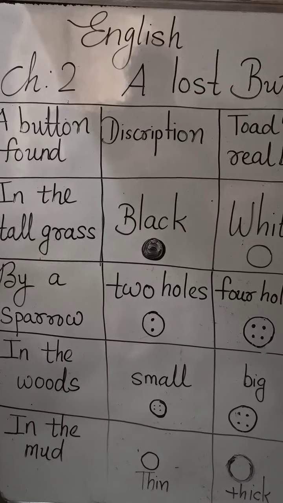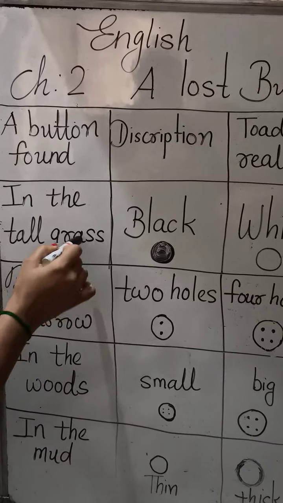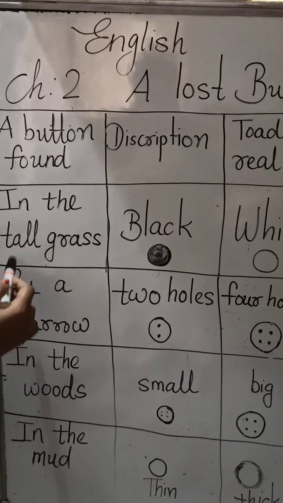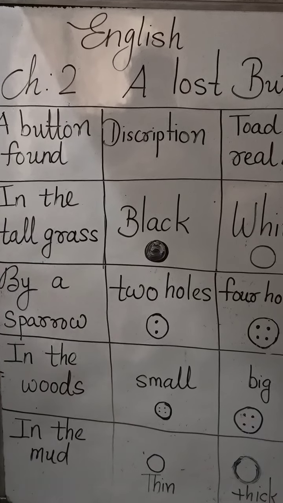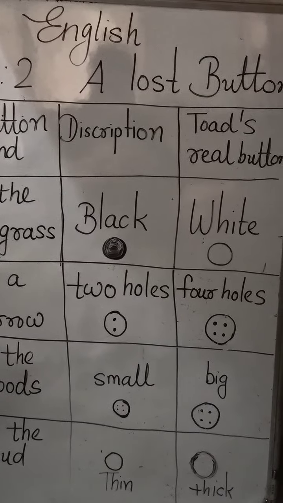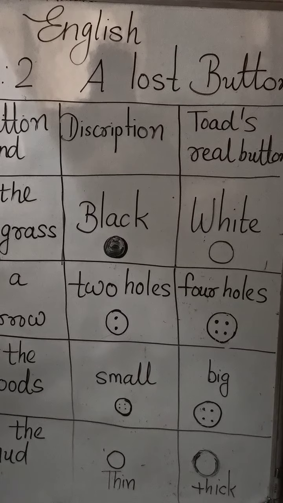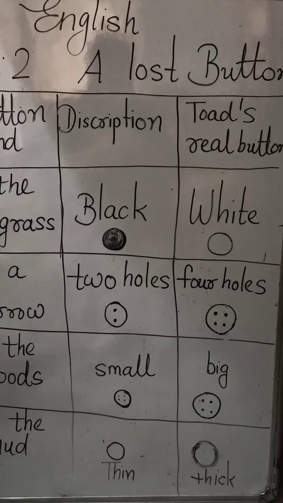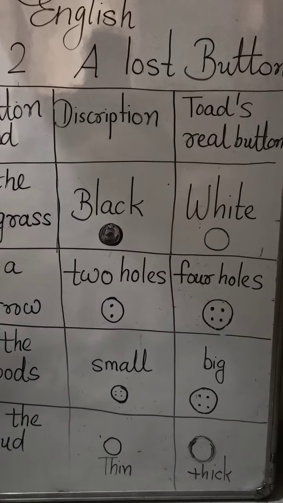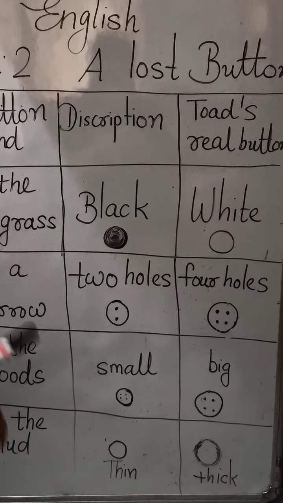They began to look for the button in the tall grass. Okay, here you can see first the place they visited, the tall grass. "Here is your button," cried Frog. He said, "That is not my button. That button is black. My button was white." But Toad put the black button in his pocket.